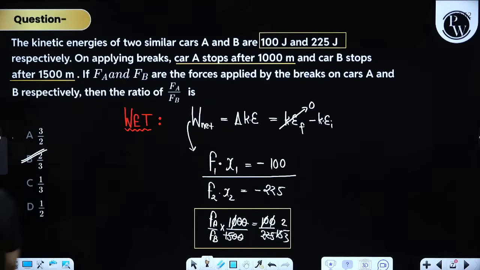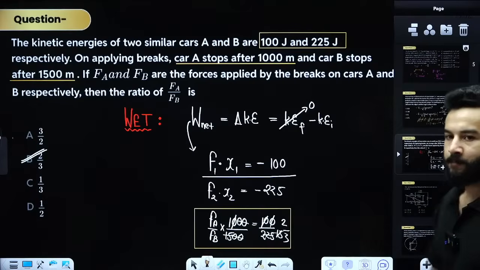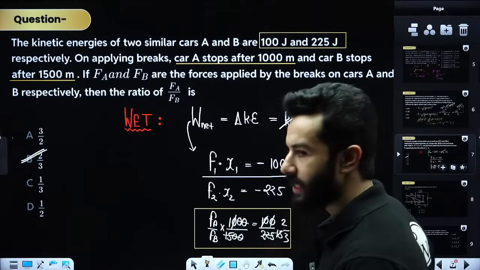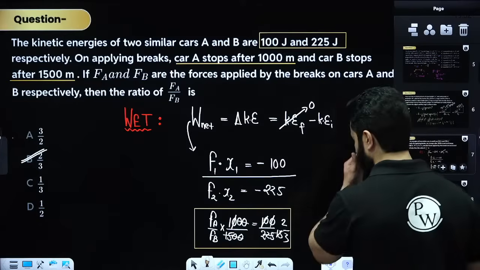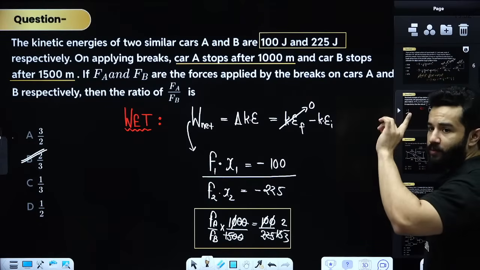Let me know in the chat box. Be quick. Quickly write it down in the chat box, dosto. Hopefully, I can expect that you can solve some of the questions. Be really quick. Let me know. Everything's clear with this problem. Done and dusted, right? 2 by 3. Come on.